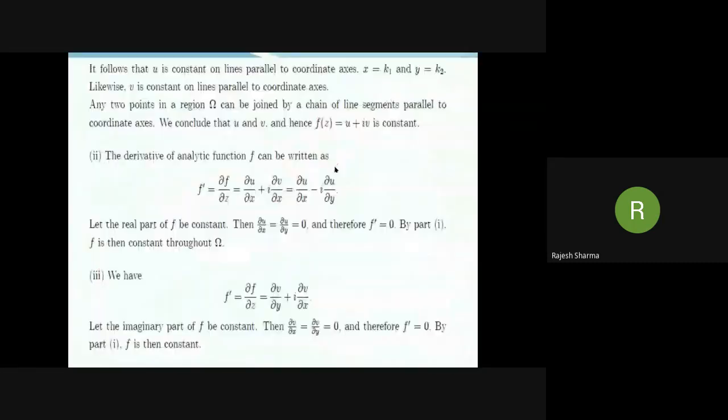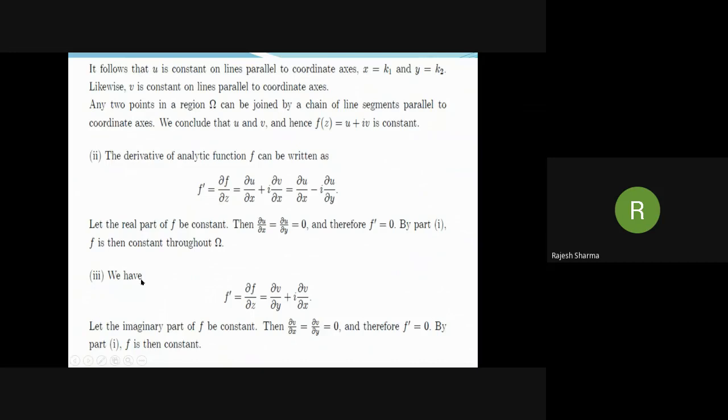Now let the real part of f be constant. Since f is analytic, its derivative can be written as ∂u/∂x + i ∂v/∂x. This equals ∂u/∂x, and using the CR equation only in this part, this equals −i ∂u/∂y. If u is constant, then the partial derivatives of u with respect to x and y are 0. So from here, f' is 0. So by part 1, f is then constant throughout omega.